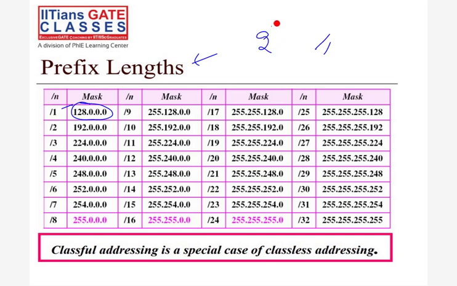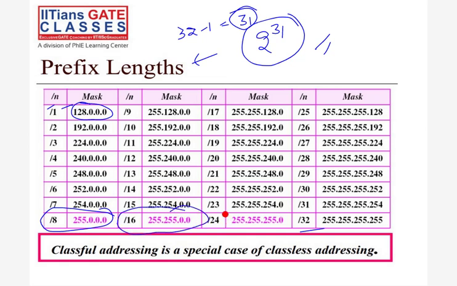So everything is possible: /1, /2, /3, /4, up to /32. But in classful, only these are possible, for class A, class B, class C, right? So classful addressing is a special case of classless addressing. Got it? Easy one, right? So every combination is possible. Whatever classful addressing is there is a part of classless now, because in classless we have so much address flexibility.